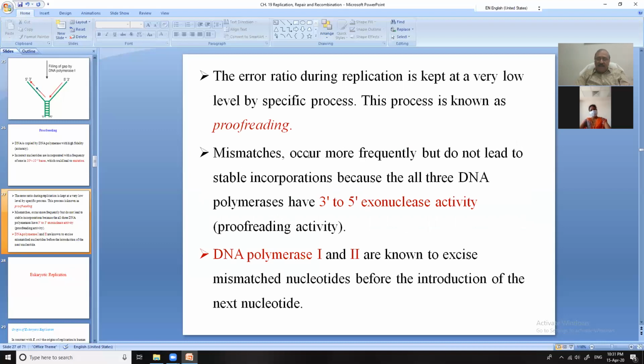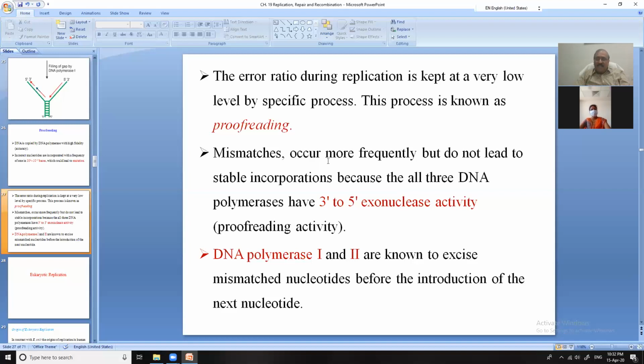Proofreading. Mismatch occurs more frequently but does not lead to stable incorporations because all three DNA polymerases have 3' to 5' exonuclease activity. What I am telling you, I also told you in my lecture: if some wrong nucleotide is added, then DNA polymerase, a very smart enzyme, goes and cuts it. Exonuclease is scissors. So it is cutting and placing the correct nucleotide here. It is a smart enzyme, DNA polymerase.